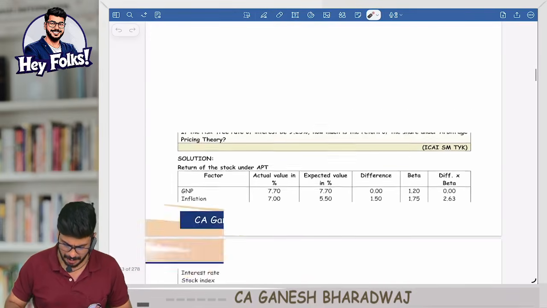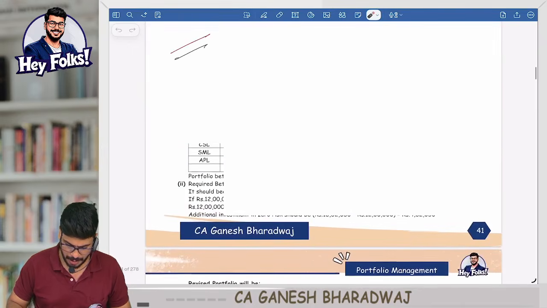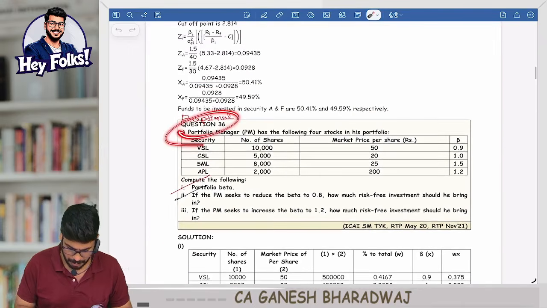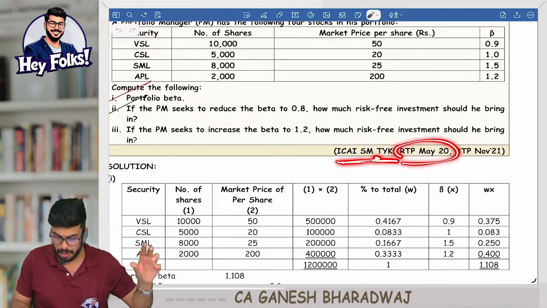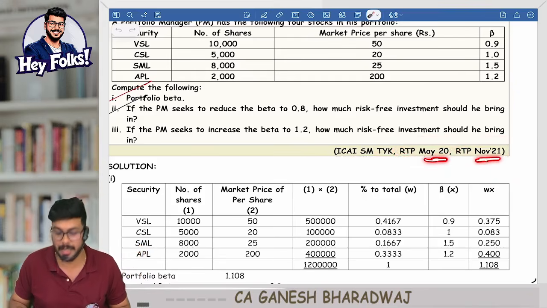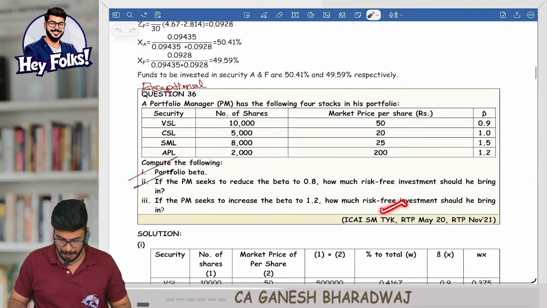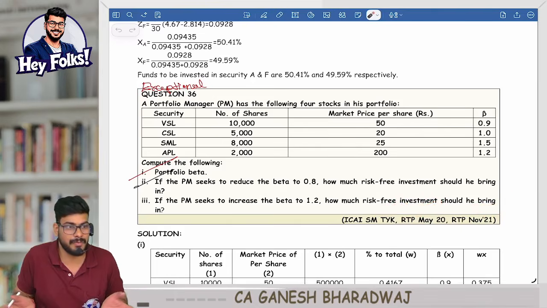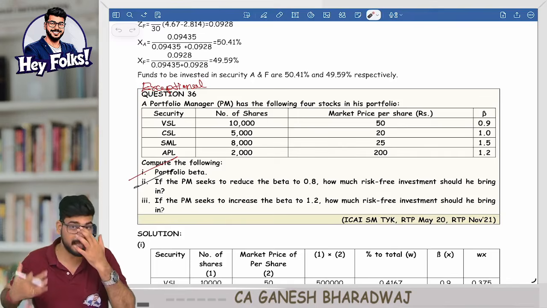If it's a study material question, then after the question is over, look at this at the bottom. You're seeing ICA study material test your knowledge. This was also there in RTP May 2020, and also there in RTP November 2021, which means instead of repeating this question 3 times, we have compiled this and put it as a single question and given the references. So it will be easy for the students.